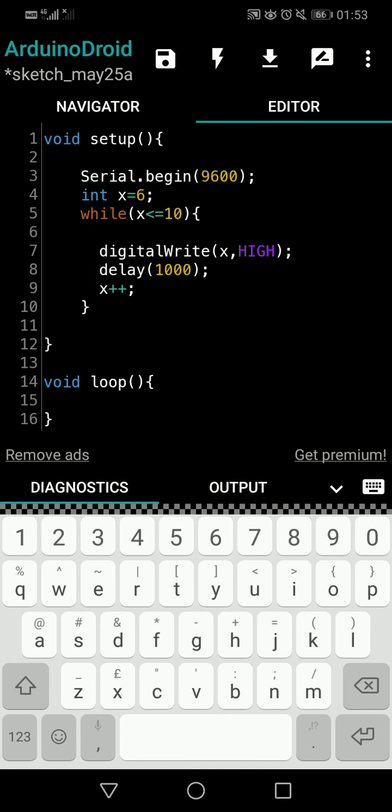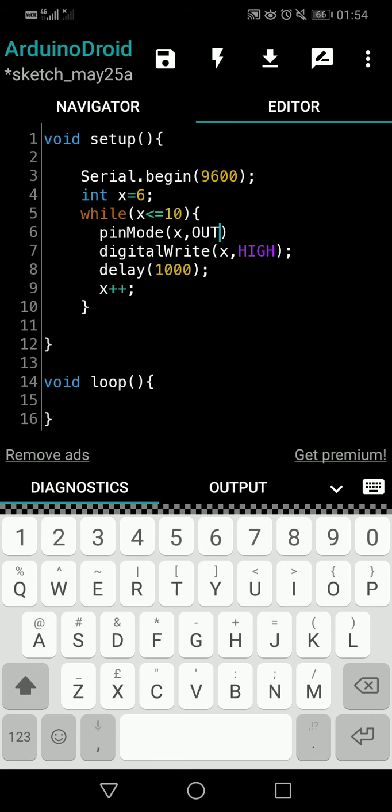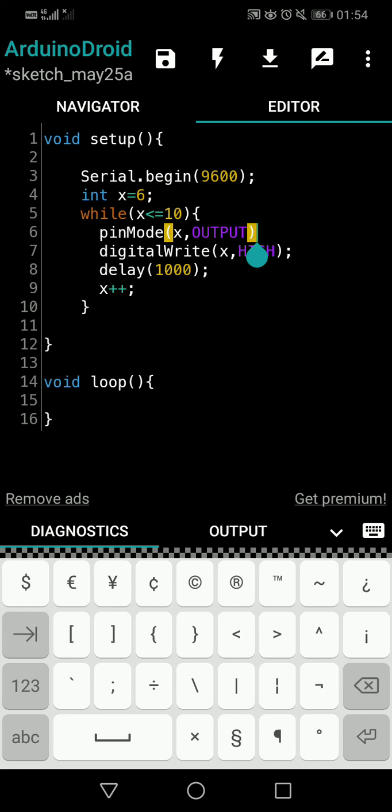I will write here pin mode x output. We are good, right? Now what will happen? See this. When x is 6, we will get into here. We will say 6 is output and we will switch on 6. Yes or no? Then we will wait 1 second, no problem. 7 is output, switch on 7. 8 is output, switch on 8. 9 is output, switch on 9. 10 is output, switch on 10.